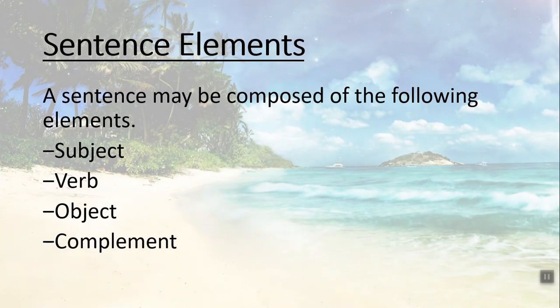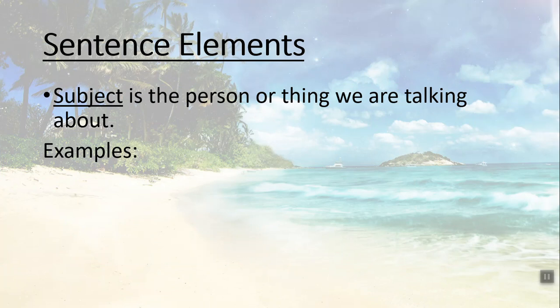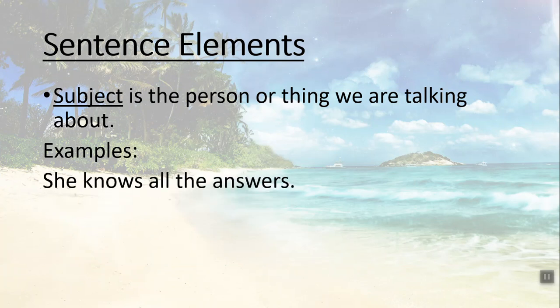Okay, students. In every sentence, we have a subject, a verb, and an object or complement. It's enough to learn that every sentence has a subject, a verb, and a complement or an object. But in this slide, I mentioned that every sentence has just a subject and a predicate. Try to learn this. Okay, subject elements. The subject is the person or thing we are talking about. We have examples here.